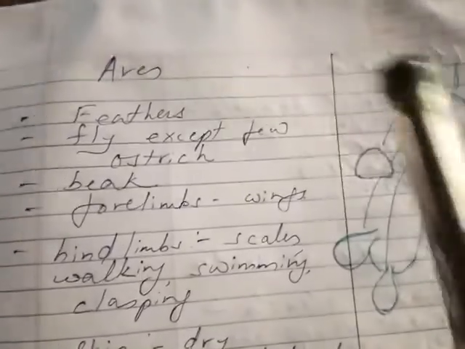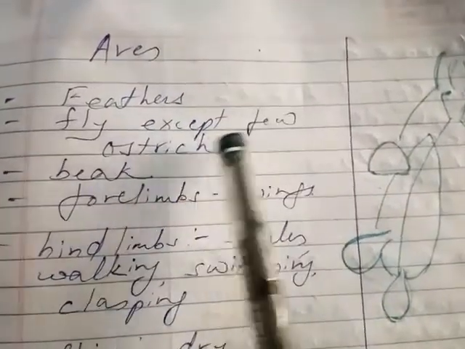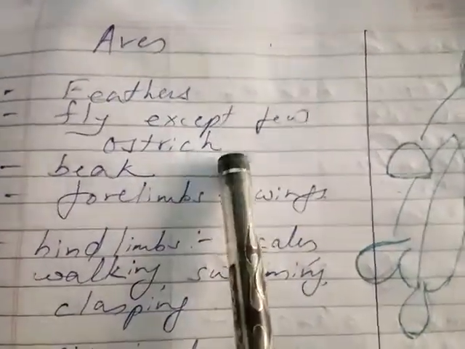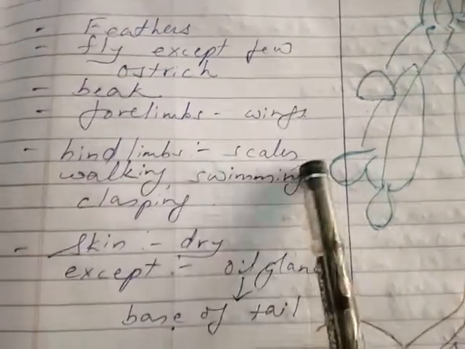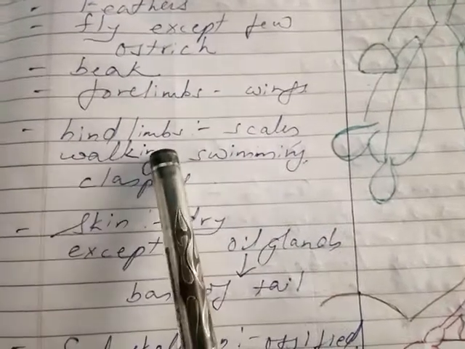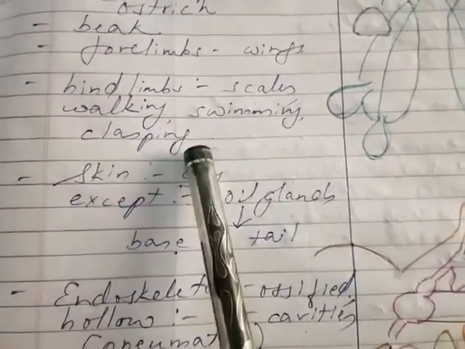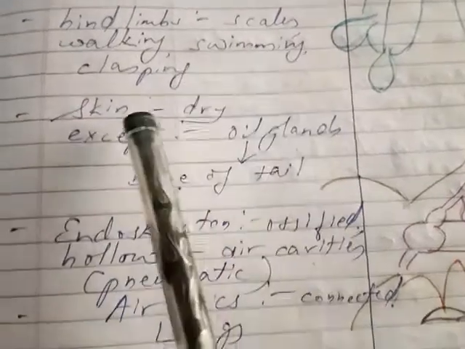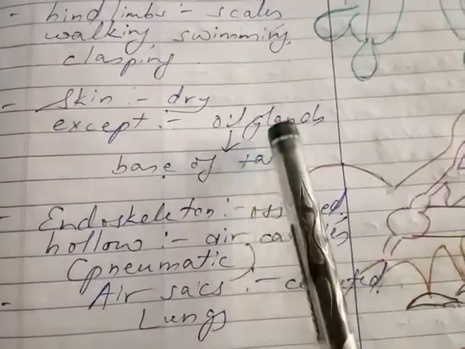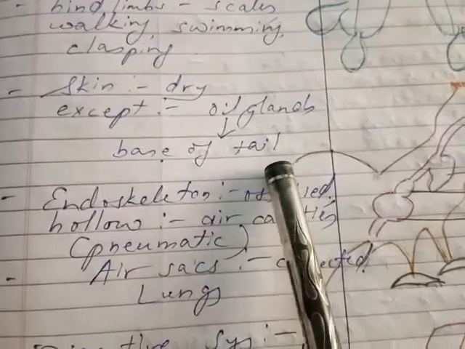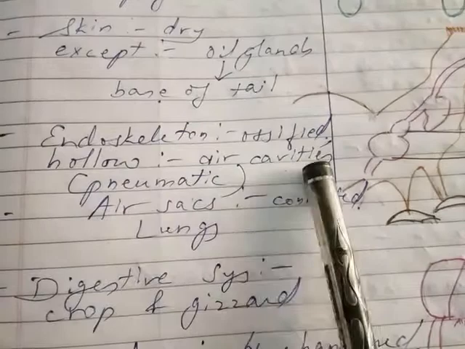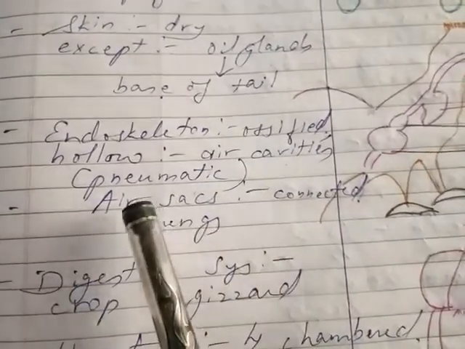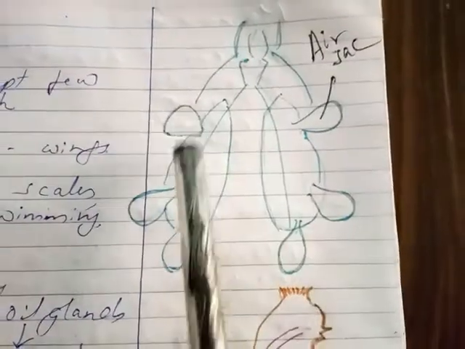Next, that is aves, that is all the birds. They have feathers, they fly except for a few, for example ostrich. They have beak, forelimbs will be converted into wings. Hind limbs, they have scales, they are for walking, swimming, clasping the branch, etc. Skin is dry except oil glands are present at the base of the tail. Then endoskeleton is ossified. Hollow air cavities, pneumatic, are present, that is air sacs are connected to the lungs like this. Along with the lungs, they will be having air sacs.